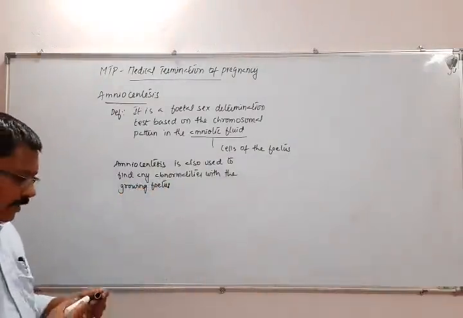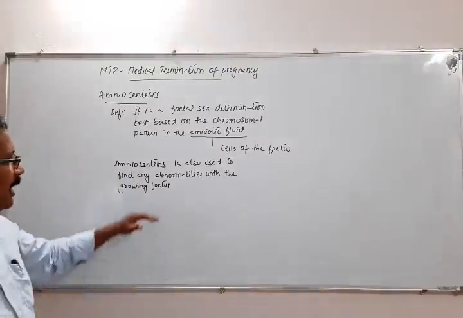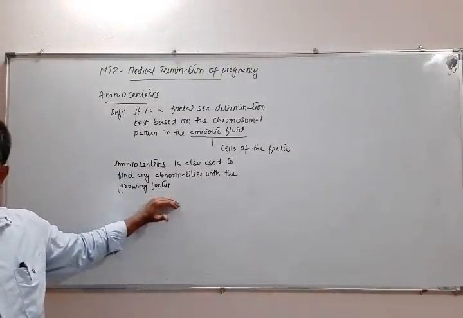So they use it to find out any abnormalities with the growing fetus.